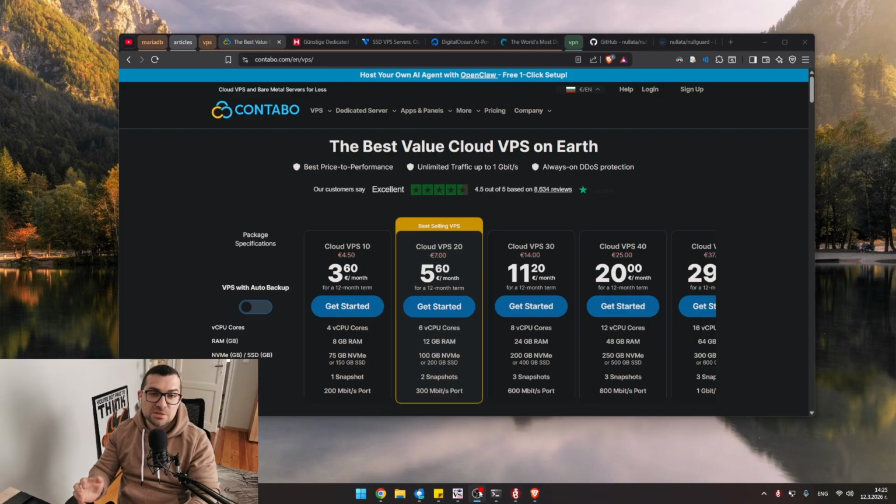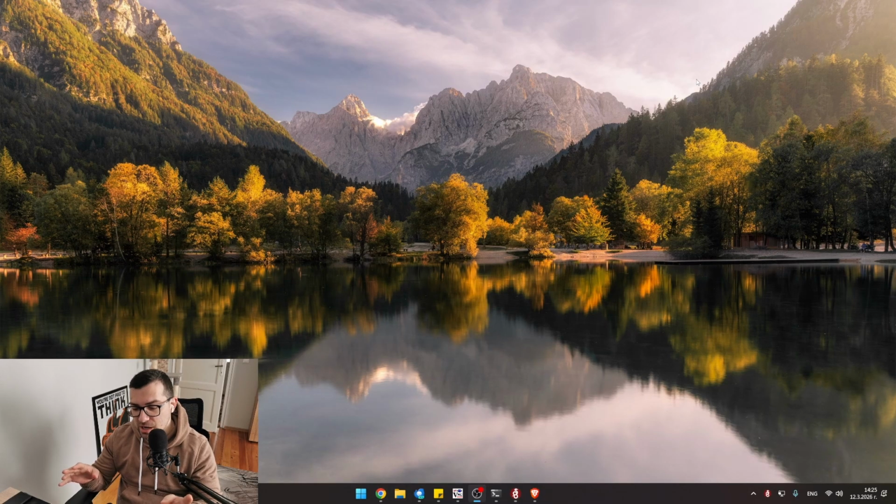But for the purpose of self-hosting, because not everybody can put a server in their apartment or at their house, especially with these prices nowadays, you can just rent a VPS, and the provider is going to give you a static IP address, and then you can set up your server. For the sake of brevity, I'm just going to do the simplest possible thing. So do as I say, not as I do, essentially.